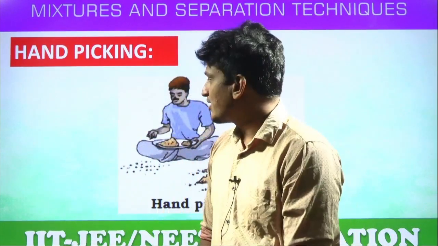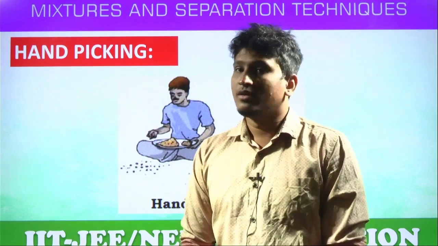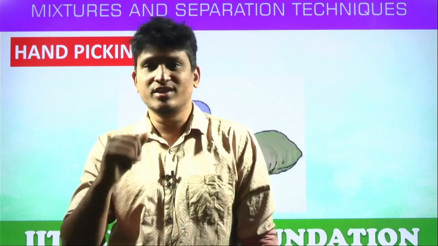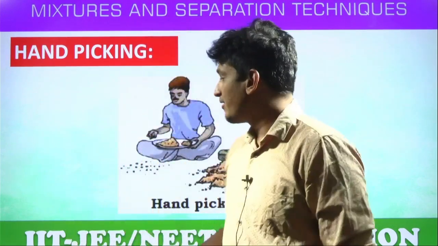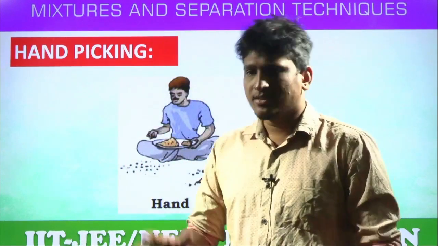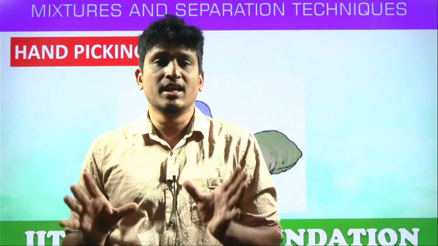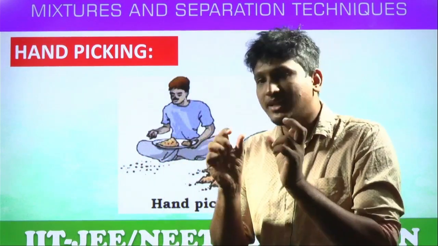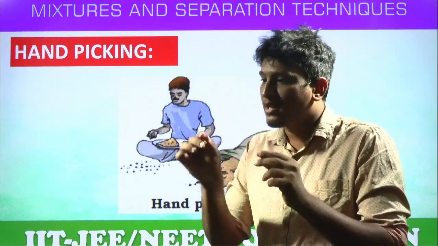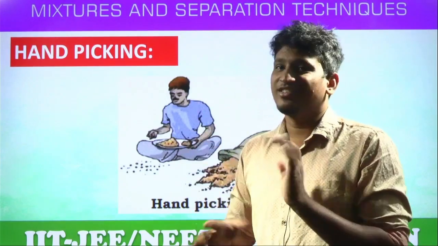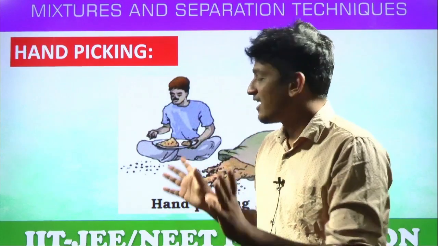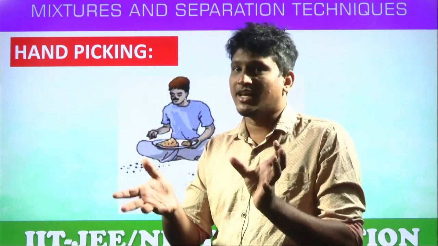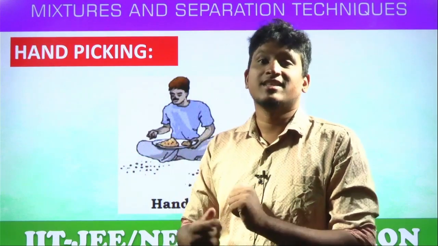Next, the hand picking process. So students, in which cases can we use hand picking? In the previous two examples, can we use hand picking? No, it's not a simple thing to use. Yes or no? Then when can we use hand picking? For a small sample, if the components of the mixture are bigger in size. If they are powdery, can you separate the powder? No, they should be bigger in size. Just being bigger in size is not enough. They should be differentiated by color or even size, then only we can separate.